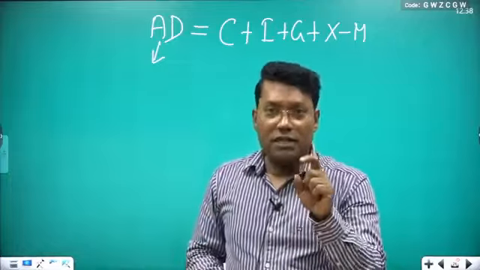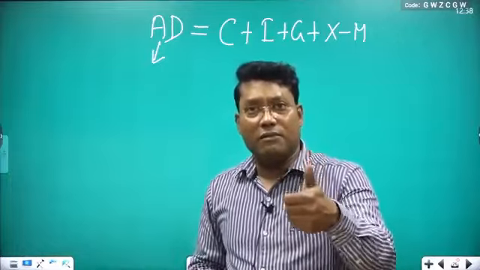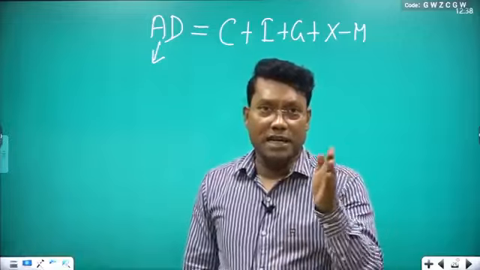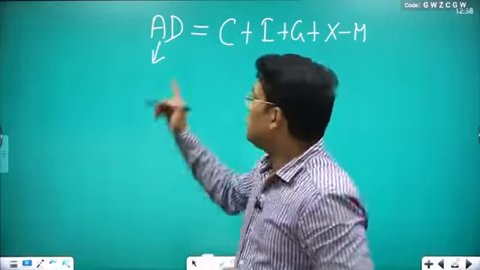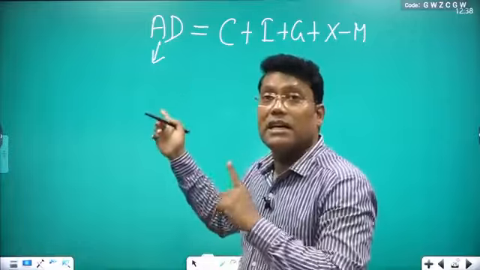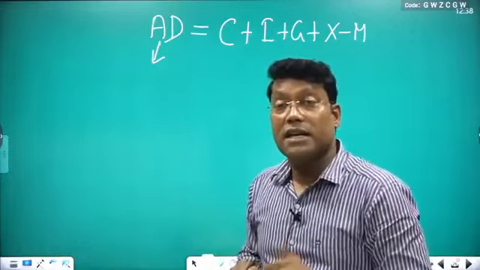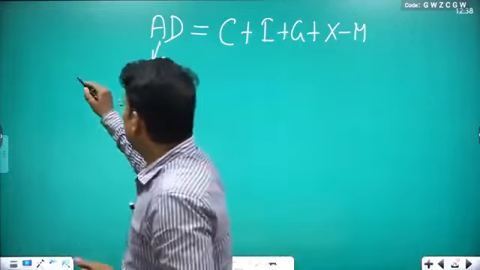So the identity we developed is GDP at MP equal to C plus I plus G plus X minus M. If you take this, it also represents aggregate demand. Aggregate demand for what?